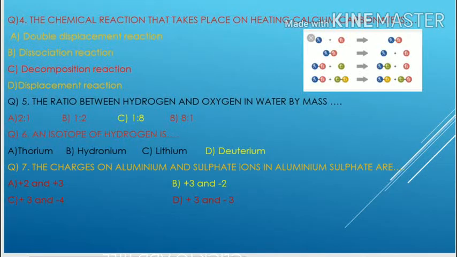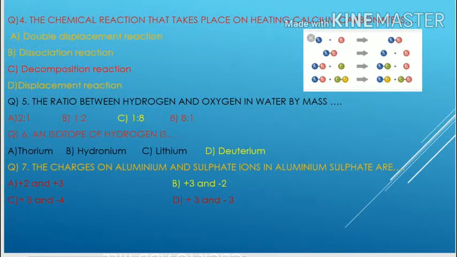And the next, number 5 question: the ratio between hydrogen and oxygen in water by mass. So in water, what elements are present? Hydrogen and oxygen.